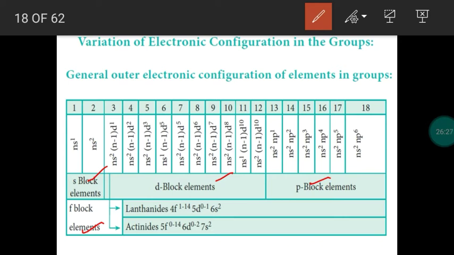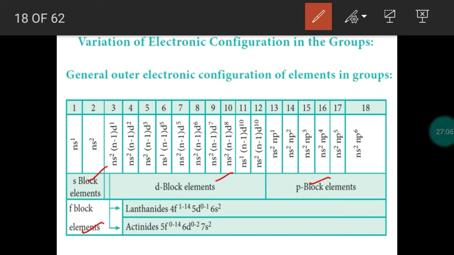P block elements are non-metals. They have the tendency of accepting electrons. So electron affinity and electronegativity will all be more for P block elements. So non-metals will form all types of compounds, covalent bonds as well as ionic bonds. The elements which are closer to the noble gases will form ionic bonds. For example, fluorine, chlorine, bromine, iodine, or oxygen, they all form ionic bonds. Then D block elements, group number 3 to 12, are called metals, right? They are metals, they will have metallic bonding.